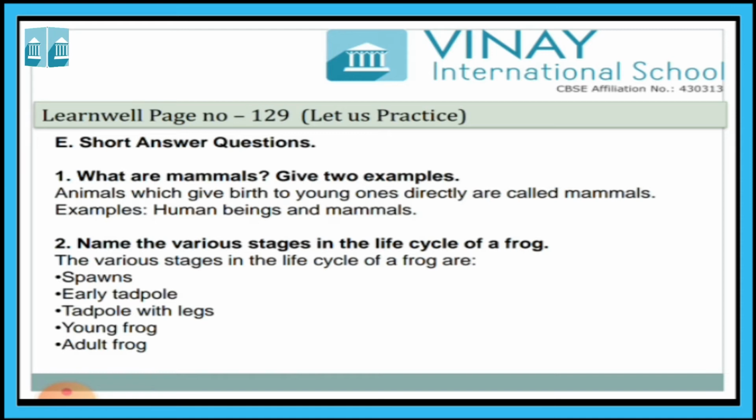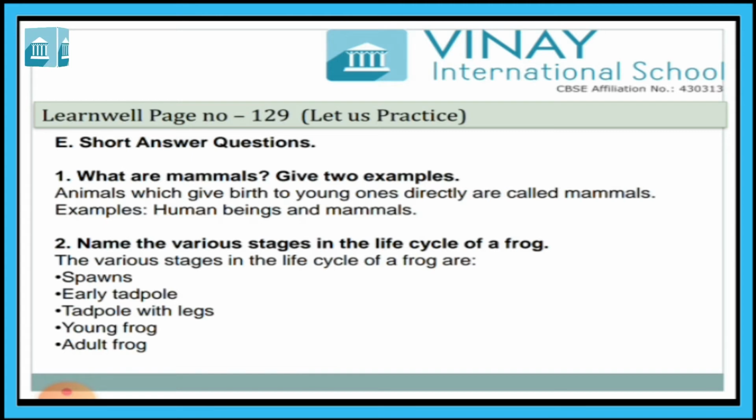Now the second one is, name the various stages in the life cycle of frog. The frog eggs are called spawn. Spawn turns into the early tadpole.